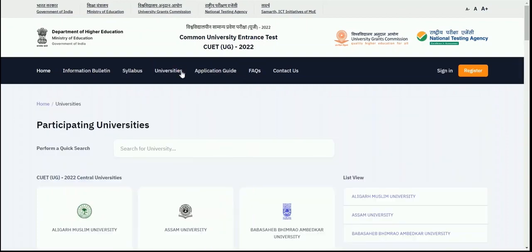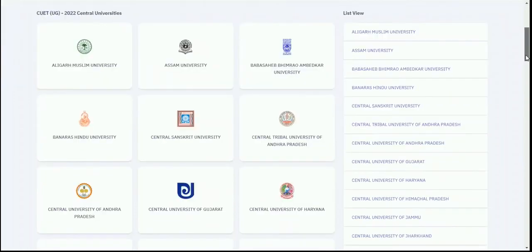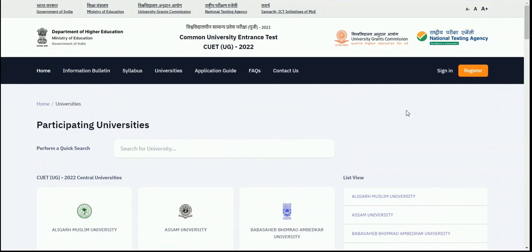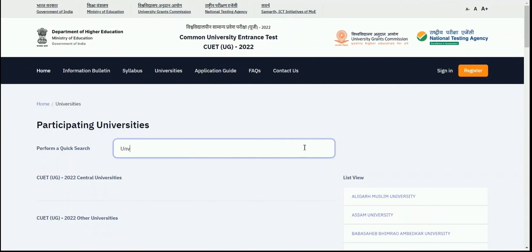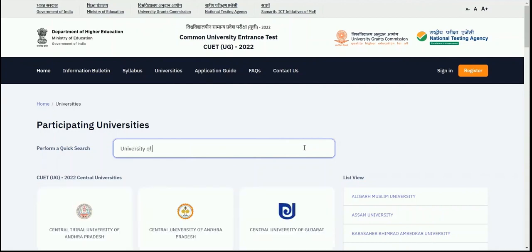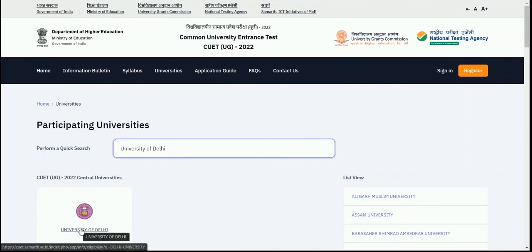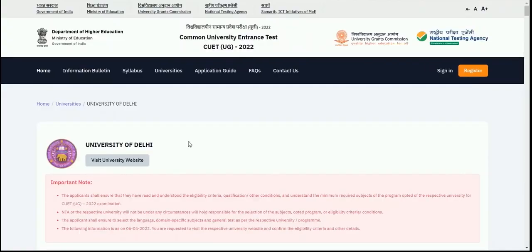The next section is for the universities. So here you can see the list of participating universities, and if you want to search a university which is participating in CUET, you can just type the university name in the quick search field. Like here I am writing the name of University of Delhi. So if I want to apply for a course in University of Delhi, I'll just write the university name here in the quick search bar, and you can see a card of the university will appear on my screen if the university is participating in the CUET.